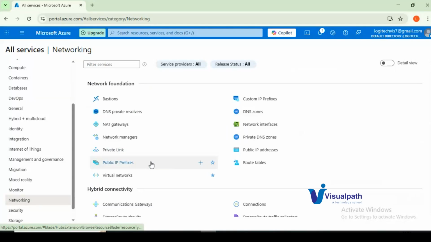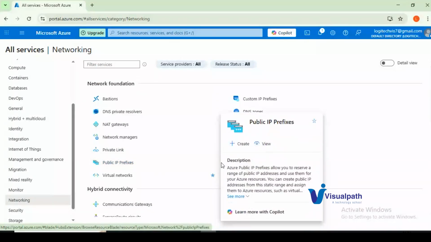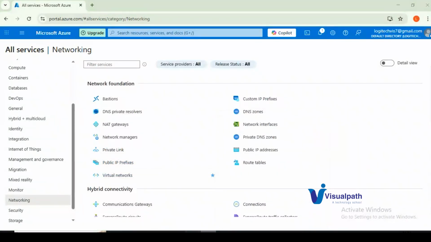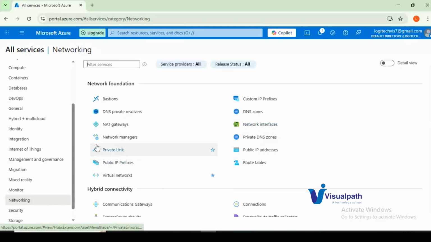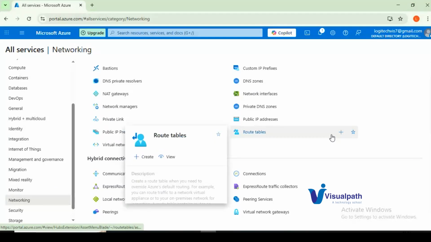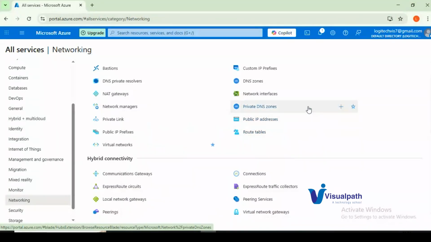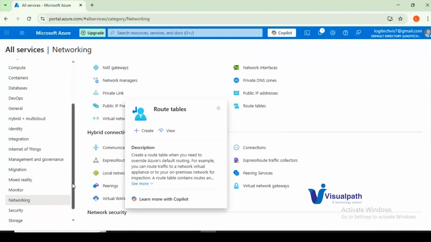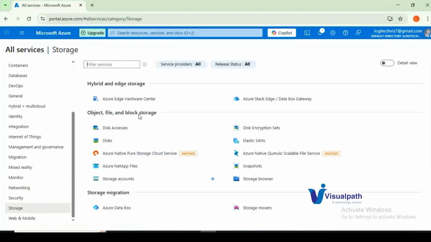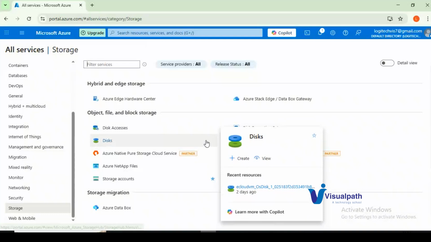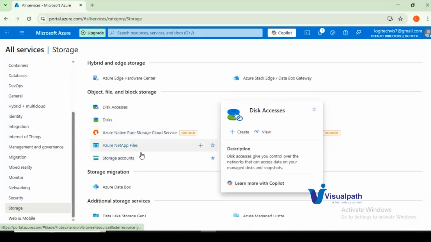Here in Azure, even though Azure is a public cloud provider, on the public cloud you can also create a private network for your infrastructure or for your entire set of resources. That is what we call networking. Here you'll be able to create virtual networks, public IP, private IP, DNS, zones, all this you can create here. But you also have security and storage accounts. So storage, blob storage, disks, Azure disk, all this you can create in this category.